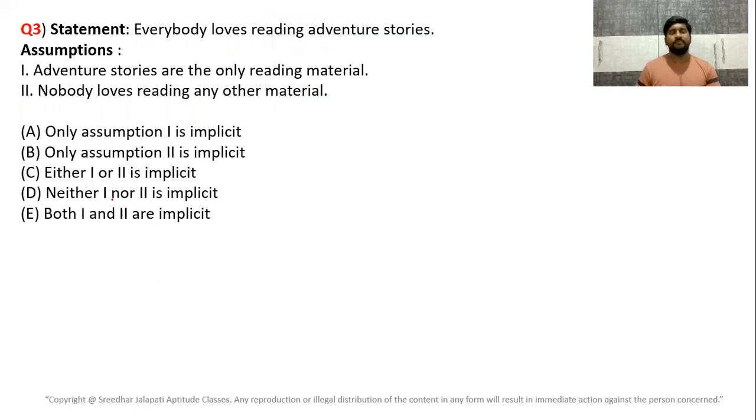Let's move to the third. Everybody loves reading adventure stories. This is the statement given by an author. So what is the assumption in giving this statement? You just have to find in giving this statement what might the author have assumed.